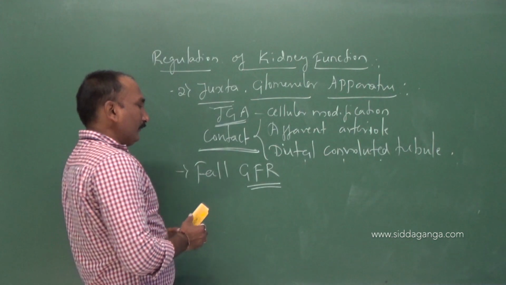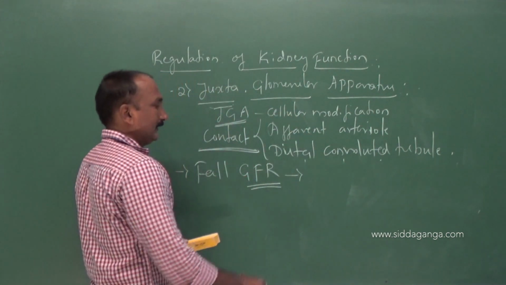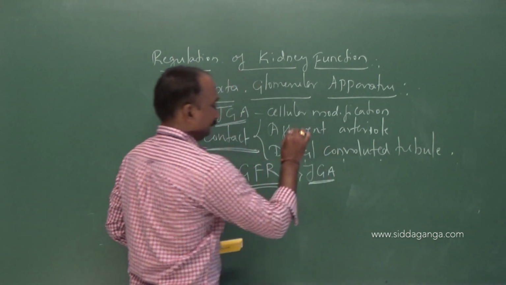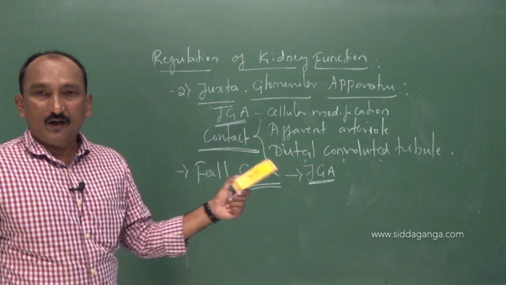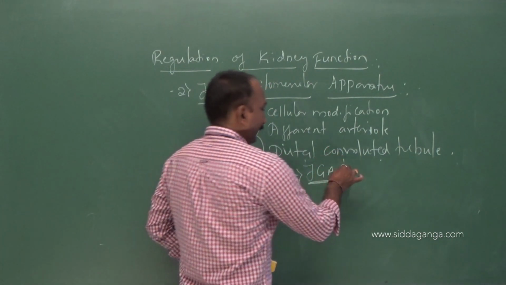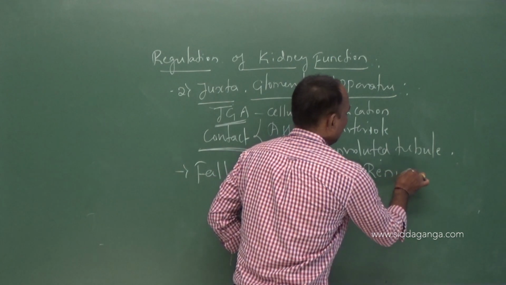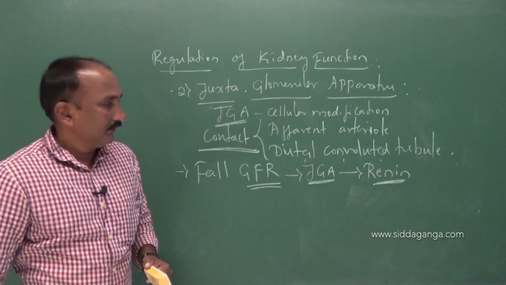Whenever there is a fall of glomerular filtration rate, the juxtaglomerular apparatus is immediately stimulated to release one of the hormones called renin.